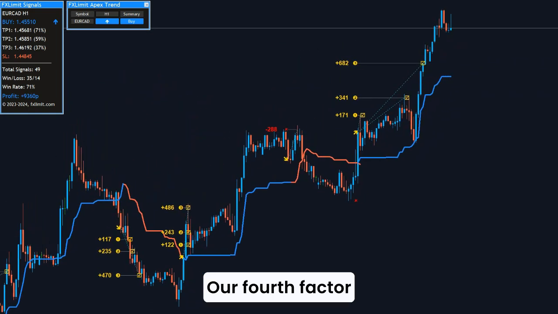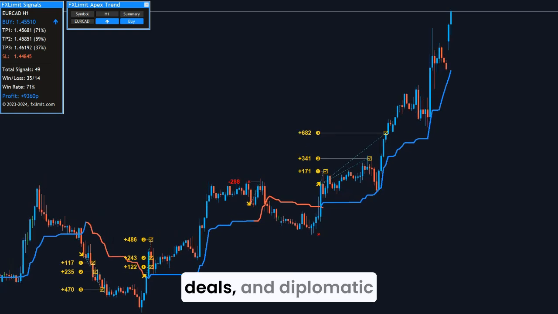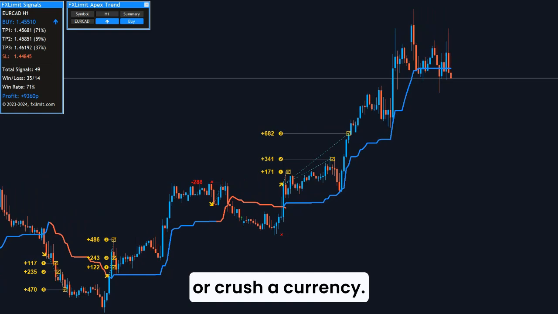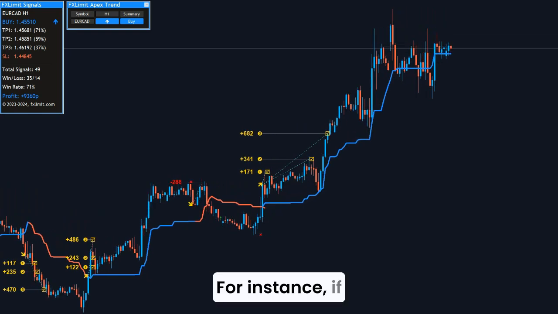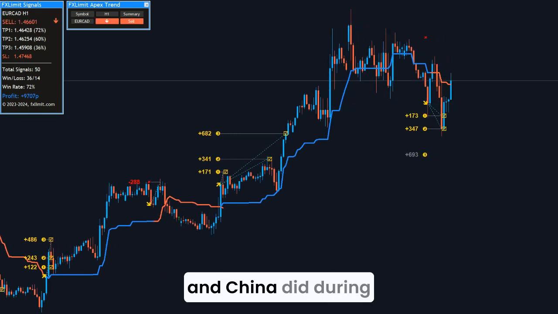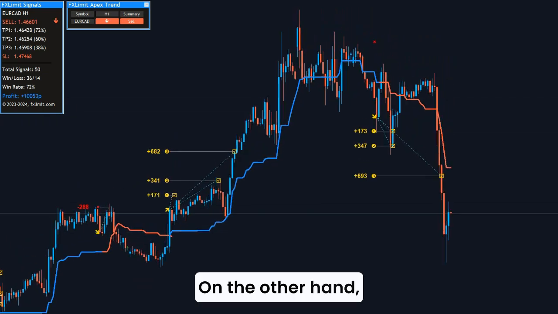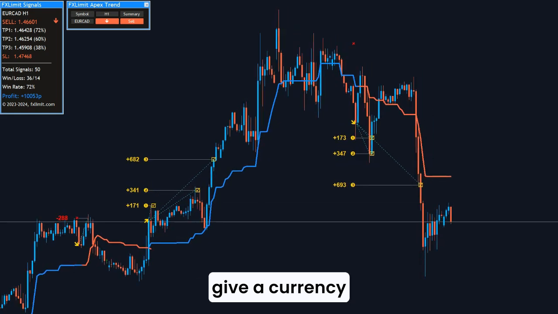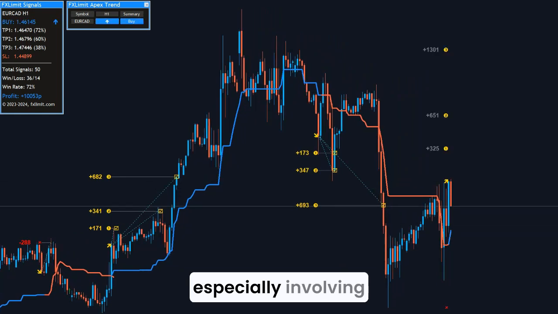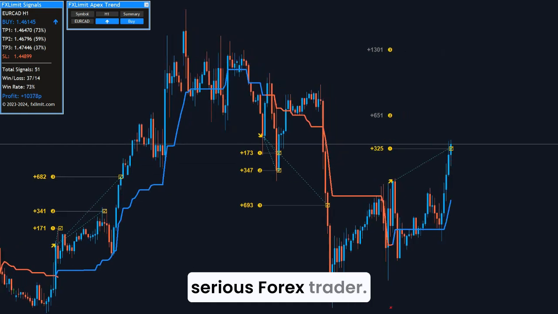Our fourth factor is international relations. Sanctions, trade deals, and diplomatic tensions can either boost or crush a currency. For instance, if two major economies are imposing tariffs on each other, like the US and China did during their trade war, their currencies can take a hit. On the other hand, a major trade agreement can give a currency a powerful boost. Following global news, especially involving economic superpowers, is a must for any serious Forex trader.